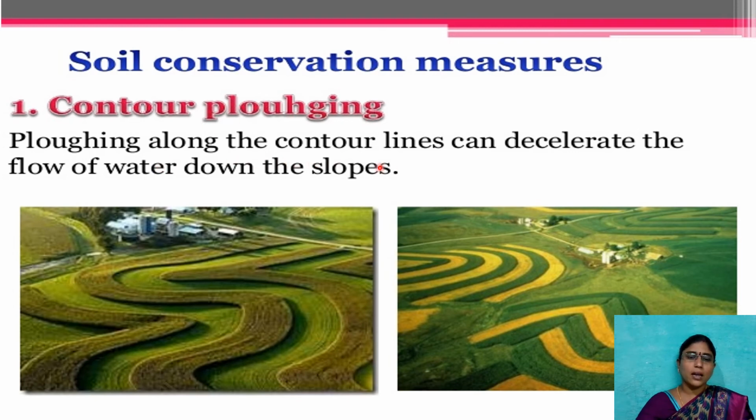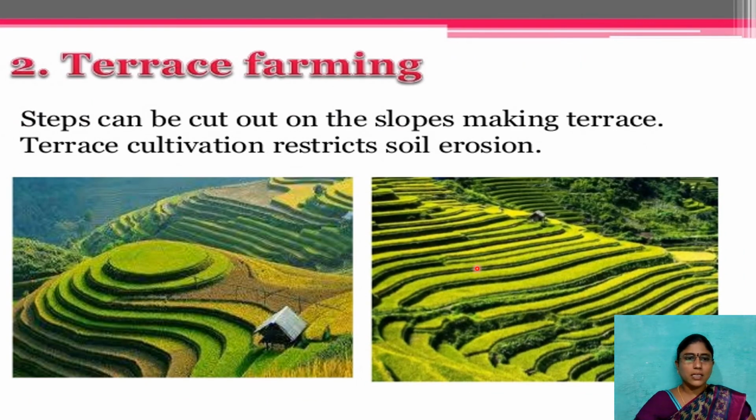Ploughing along the contour lines can decelerate the flow of water down the slope. If you observe this type of contour ploughing, if you are cultivating the crops in this way, it reduces the topsoil erosion. This is one method. The second method is terrace farming in soil conservation.